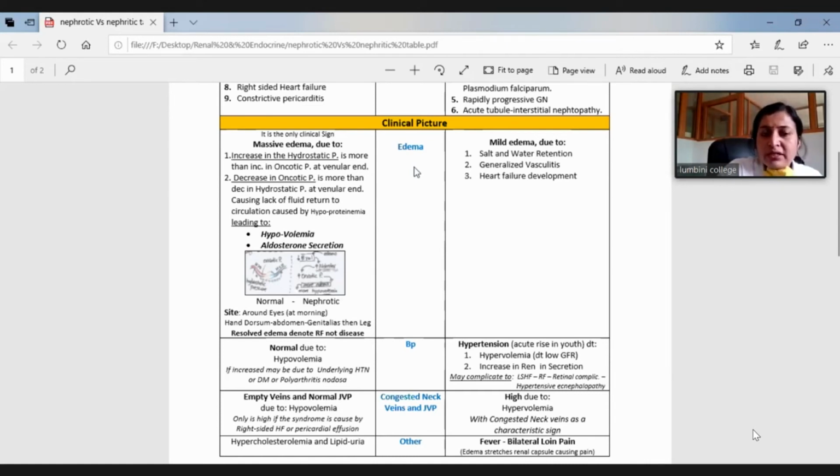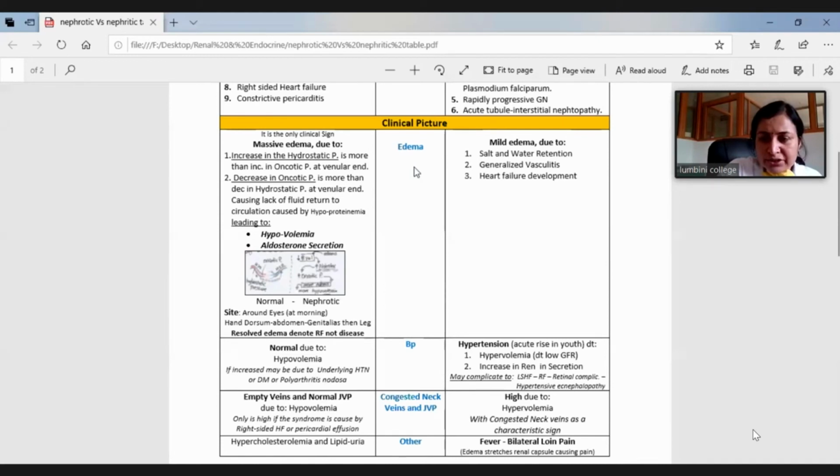So what does this oncotic and hydrostatic pressure do? There is fluid leaving the circulation because of hypoproteinemia. There is hypovolemia and accumulation of fluid in the interstitium, meaning blood volume is reduced while interstitial volume is increased.